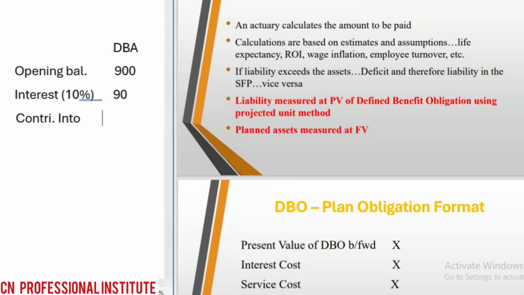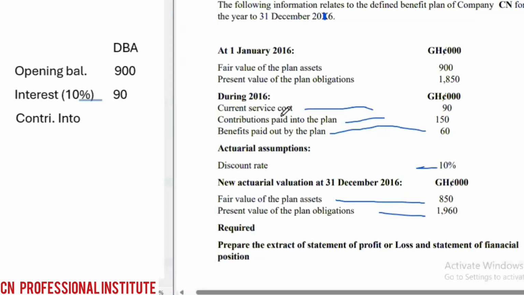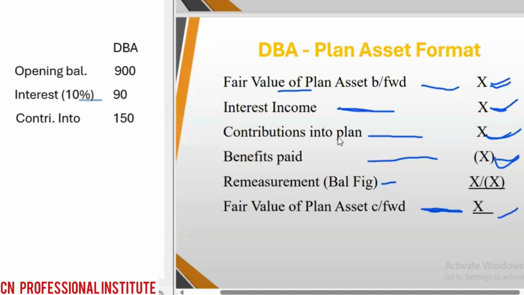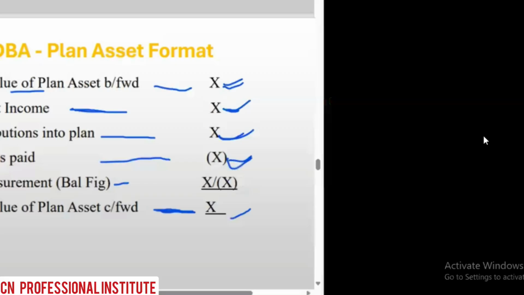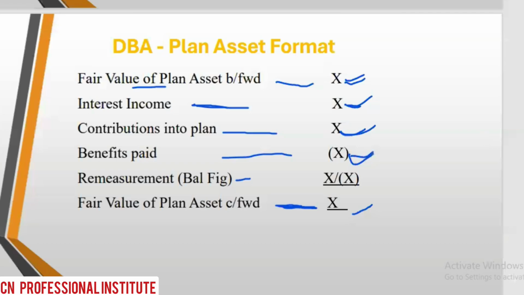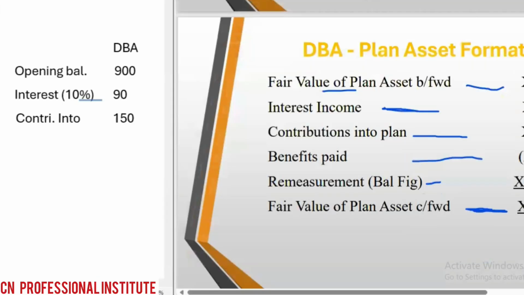If you come back to the question here, in 2016 the contribution paid into the plan is 150. So we put 150 into the plan. And then benefit paid out. If you come here, after the contribution to the plan, we have benefit paid out.